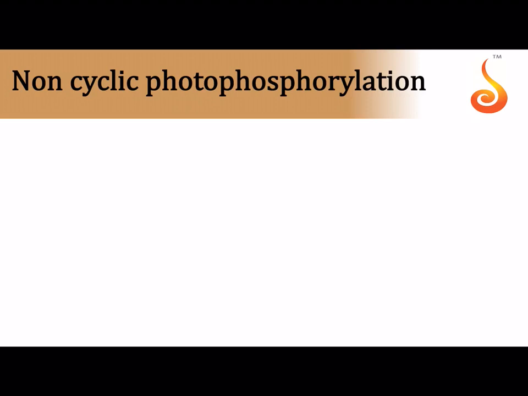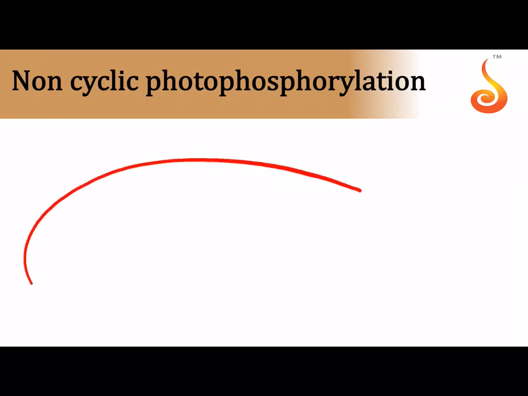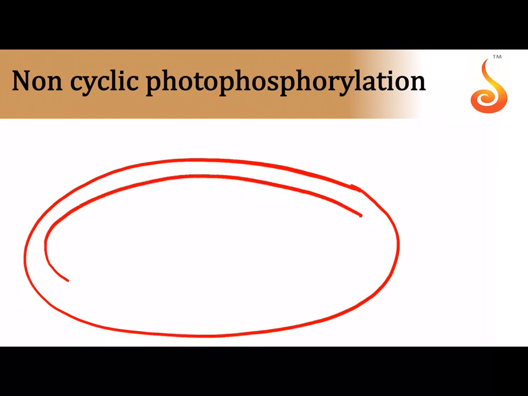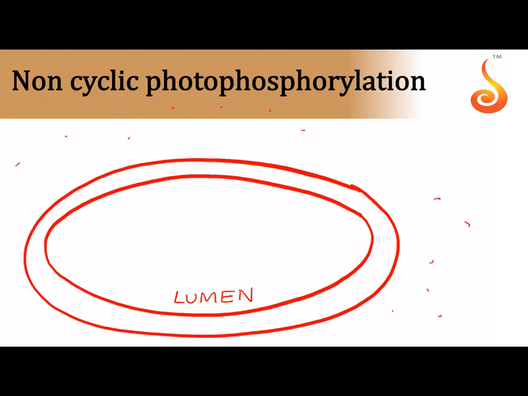Now what is the other product which I wanted to tell you is, again let me draw the thylakoid lumen, the thylakoid with the membrane and the thylakoid lumen and the stroma. So this is the lumen, and whatever dots you see everywhere around the thylakoid is the stroma. Now why I am showing this again is to tell you about another very important process that happens in non-cyclic photophosphorylation.